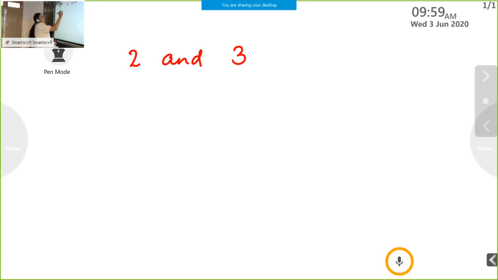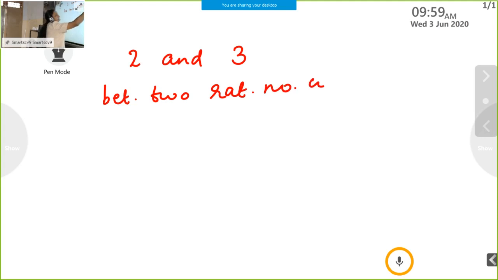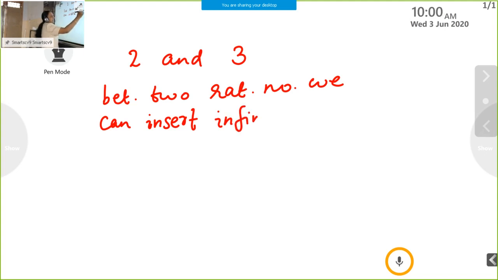That means, between two rational numbers, we can insert infinitely many rational numbers. This is the first property. Between two rational numbers, we can insert infinitely many rational numbers.